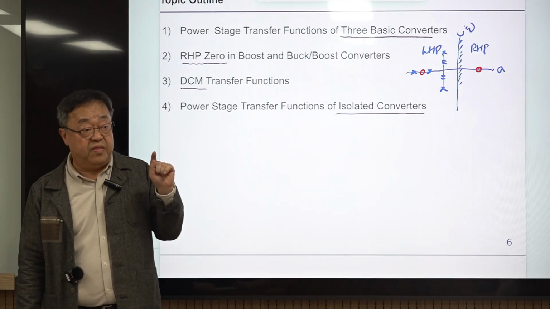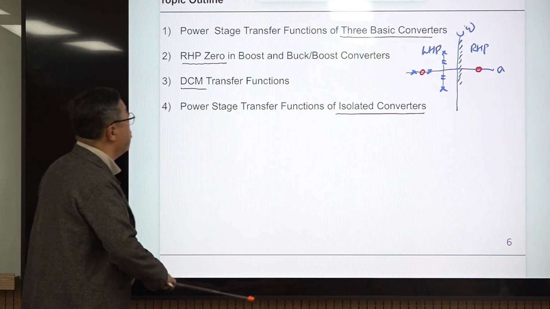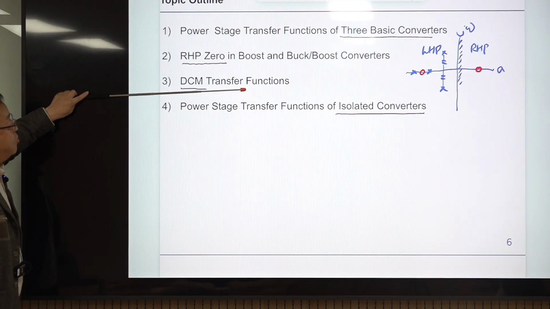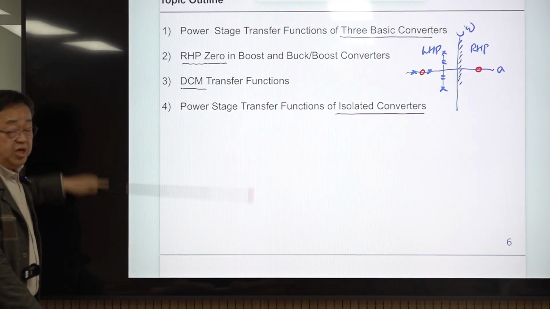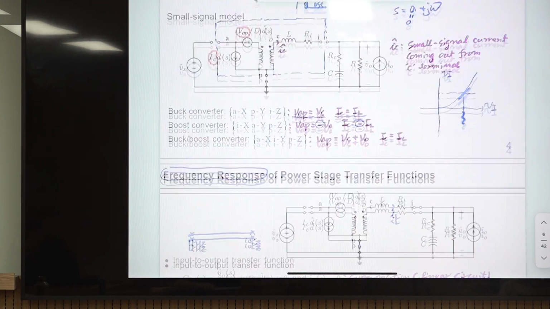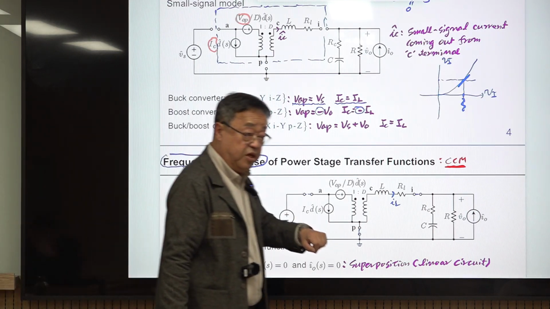The only name is continuous conduction mode, and the other operational mode is DCM, discontinuous conduction mode. So what we are talking about here is CCM. Implicitly we are assuming CCM. So CCM can be considered common, and we treat DCM separately.